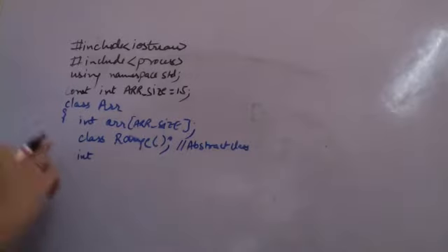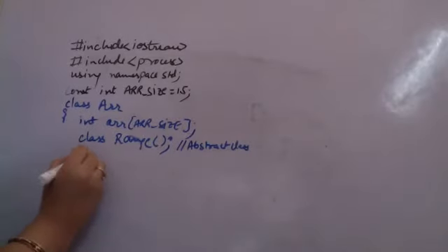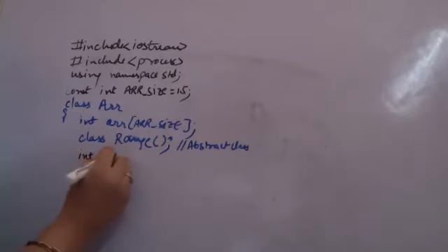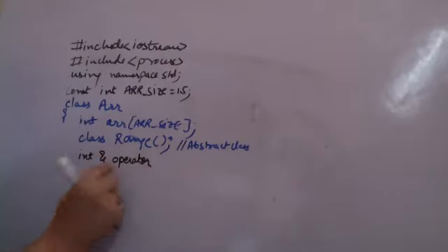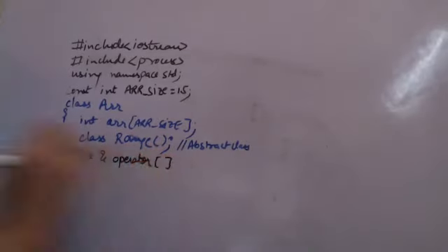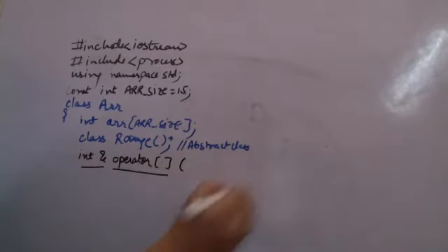Now, after creating the abstract class, I'm creating a function for operator overloading. This function is essentially returning an integer reference. So I'm taking int, and in operator overloading, the name of the function is the keyword operator followed by the operator that you are going to overload. So operator will remain as it is, and the operator to be overloaded is square brackets. So I am going to overload the square brackets operator. This is the return type and name of the function for operator overloading. Now the parameters will come.